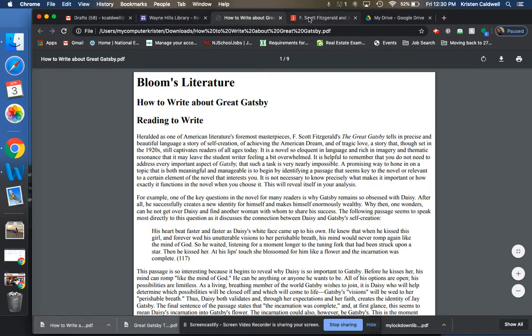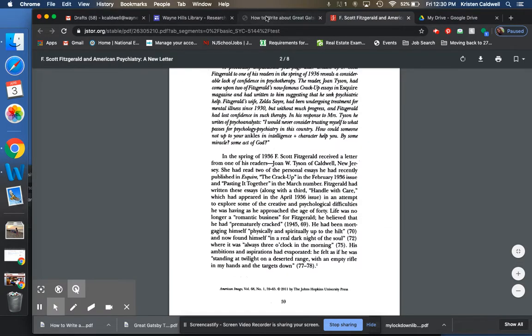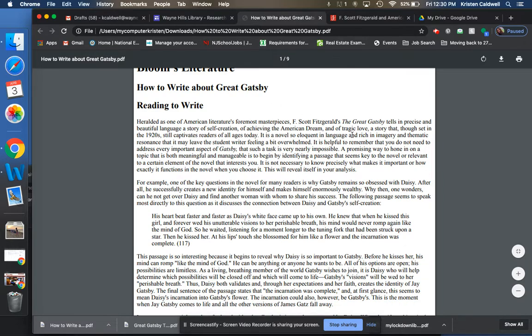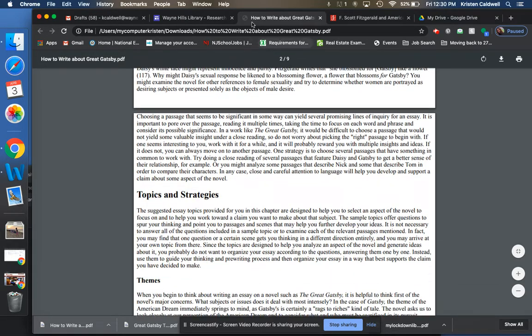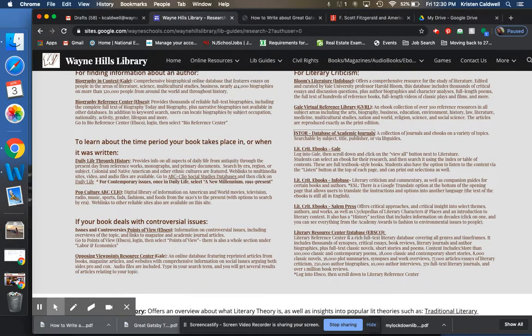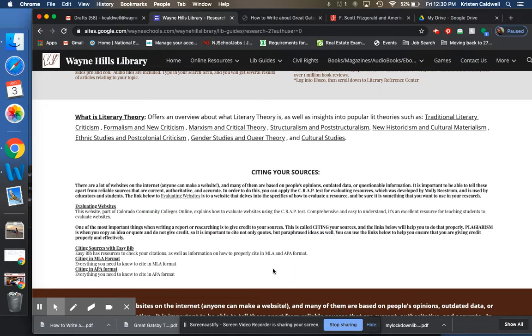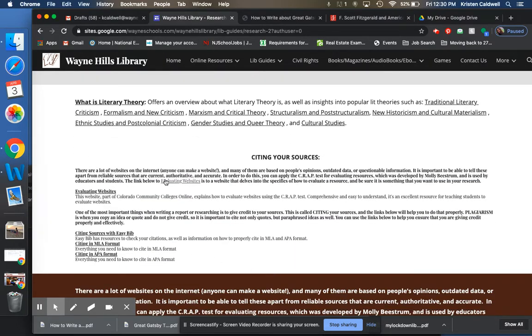And then, of course, make sure that you have your reference material so that you can cite this. You can always use EasyBib to do a citation if you accidentally save it or print it and then can't get back to it. You can always go to EasyBib. I have that down here on the web page, and you can use that to cite in MLA format. All right, you'll be good to go.